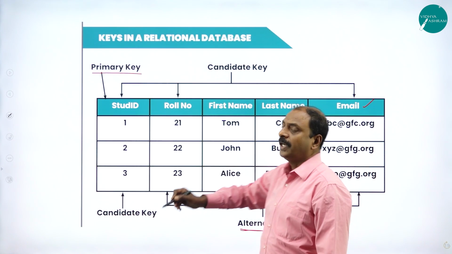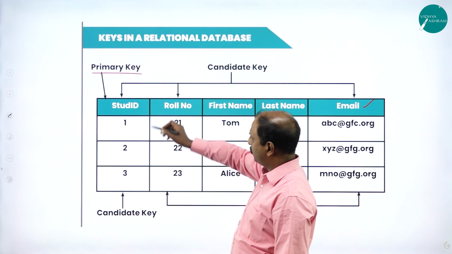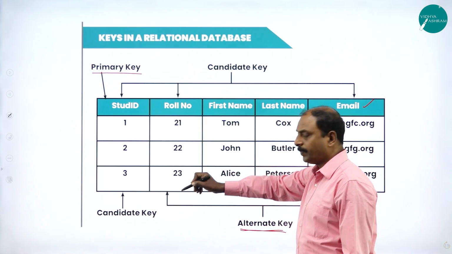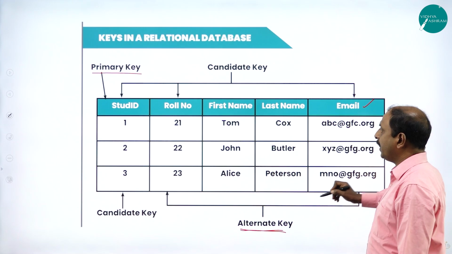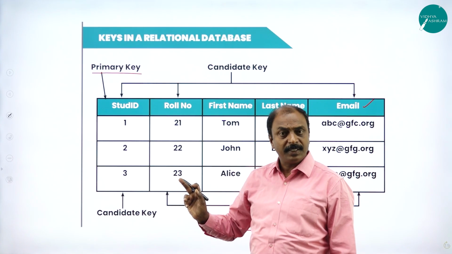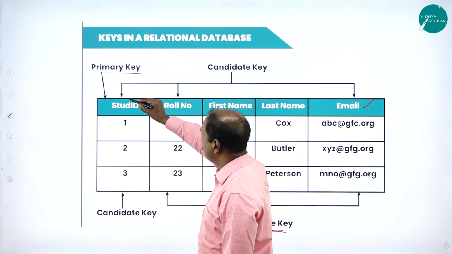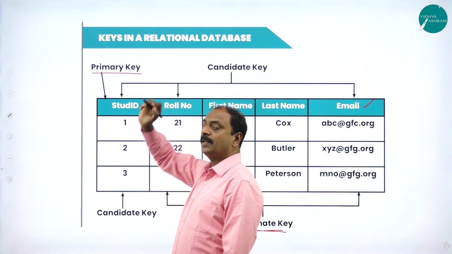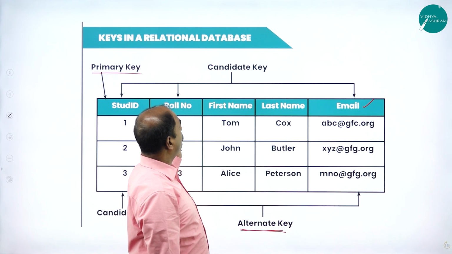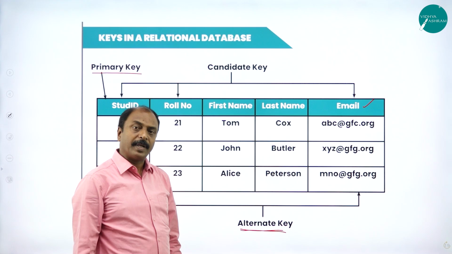So it depends on the user, who can choose either student ID or roll number or even email ID as the primary key. But in this example, the user has taken the student ID as the primary key. So any of them which has been selected by the user is referred to as the primary key.